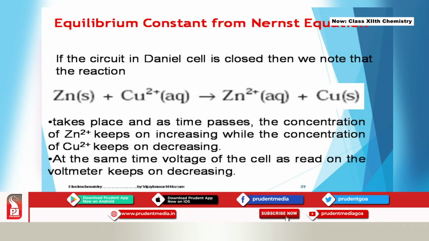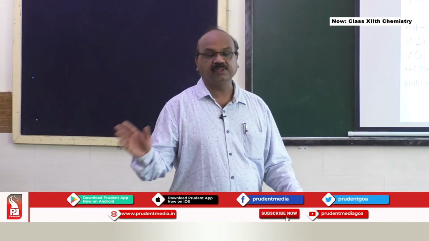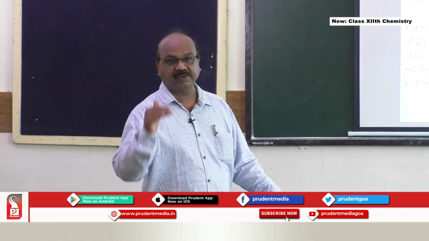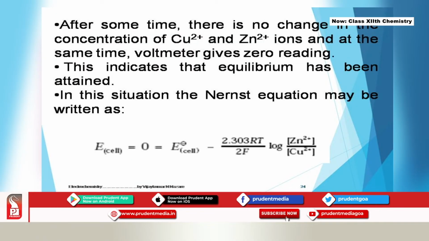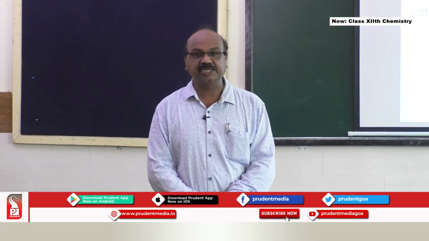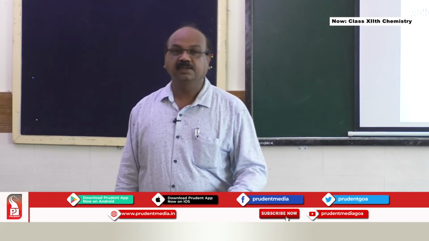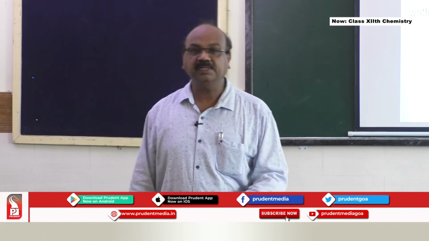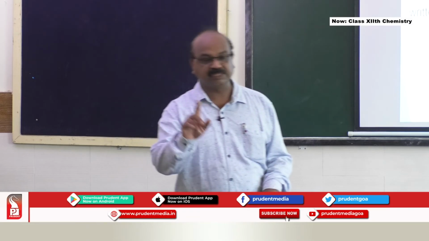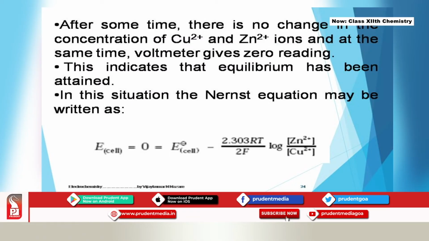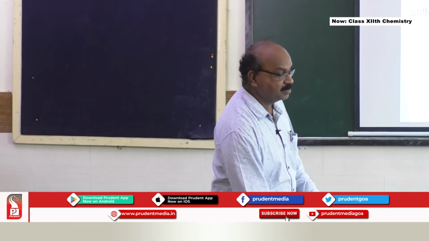At the same time, the voltage of the cell as read on the voltmeter keeps on decreasing. After some time, it will not show the same voltage of 1.1 volt, but will start decreasing. After some time, there is no change in the concentration of copper and zinc ions, and at that time the voltmeter will give you a 0 reading. So this indicates that the reaction has now attained equilibrium, which means both the reactions are occurring at the same rate.